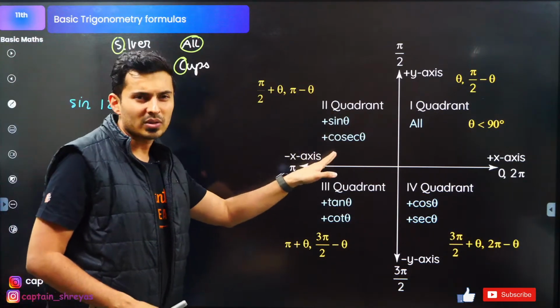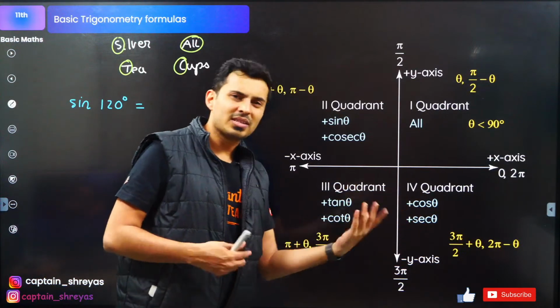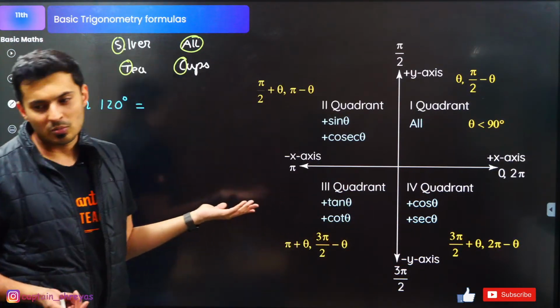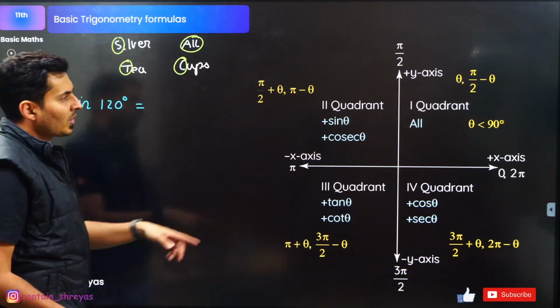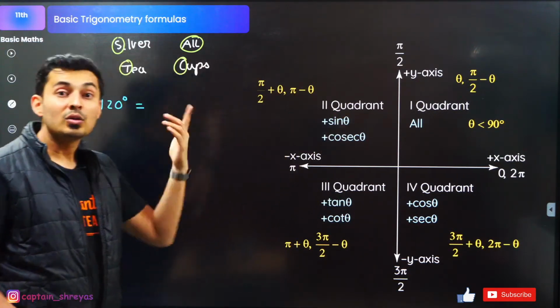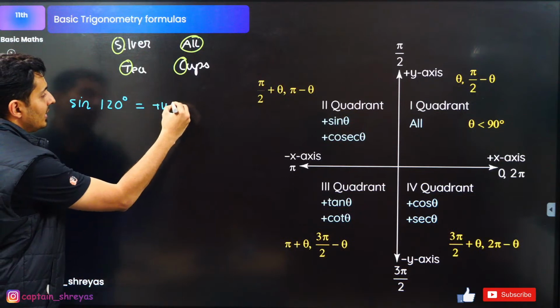Obviously, if sine is positive, cosec is also positive. If cos is positive, sec is also positive. Tan is positive, cot is also positive. They go together. You can see 120 is in the second quadrant. So what will happen? It will be positive.